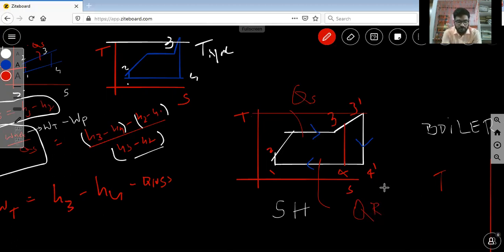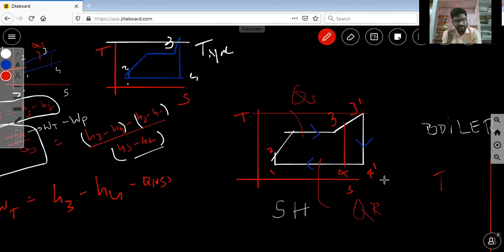Now, the first modification is superheating steam to high temperatures. What will happen in this condition?